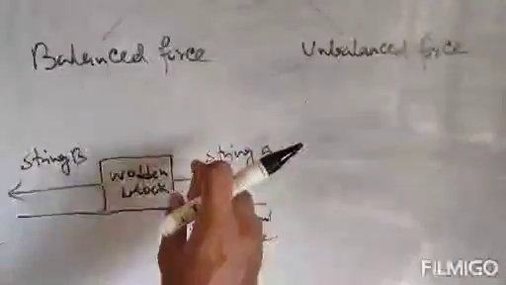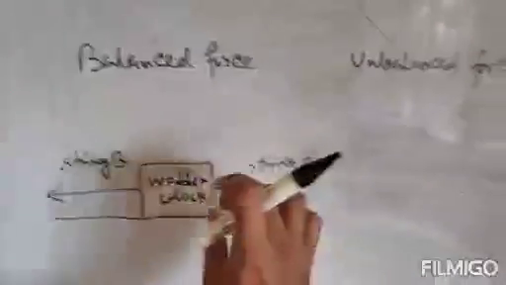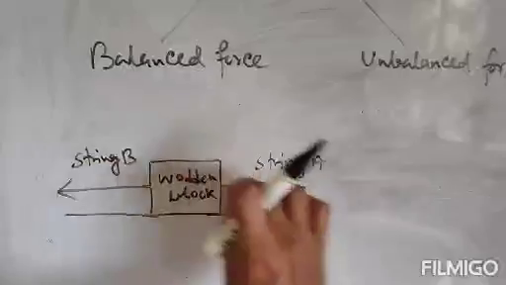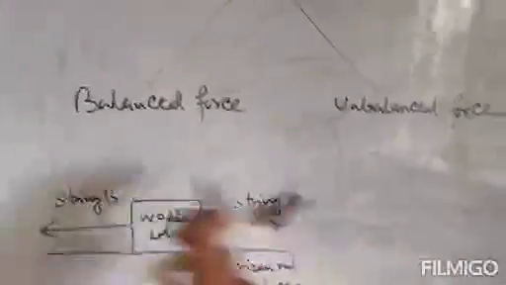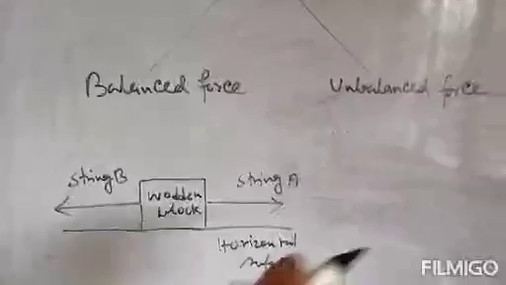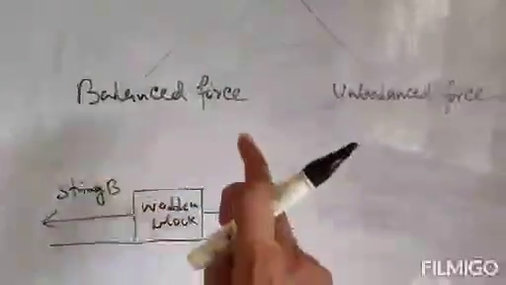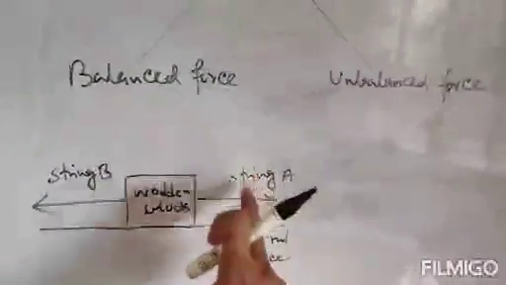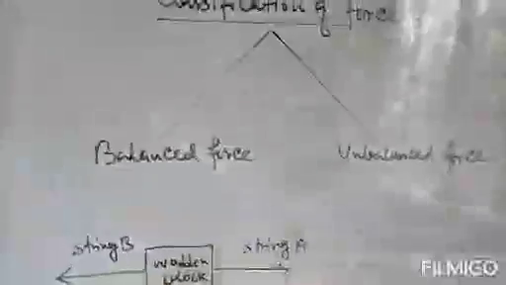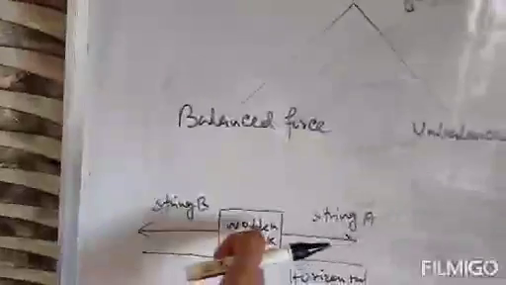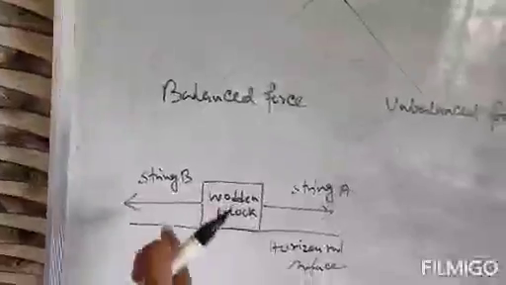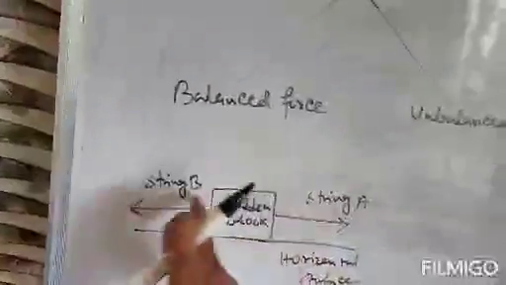When both forces, string A and string B, are applied on the single wooden block, the net force of these two will be 0, because one friend stretches the block by string A with an equal amount of force to the friend stretching it by string B. That means both forces will be equal.